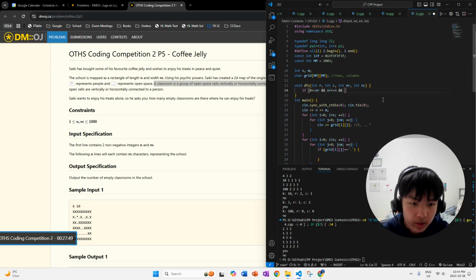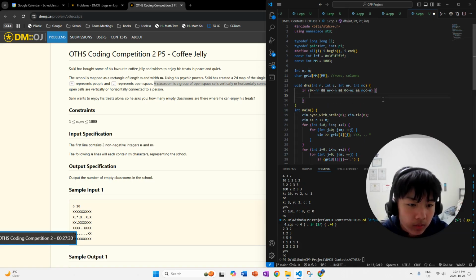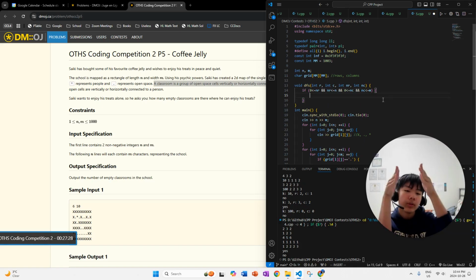And then we also want to make sure that 0 is less than or equal to new column, which is less than m, so the new column is within the possible number of columns. And again, the conditions have to be split apart. Okay, so if this whole thing is true, that means that this new grid value that we're considering is actually inside the grid, and we're not going to have any errors with that, so that's good.